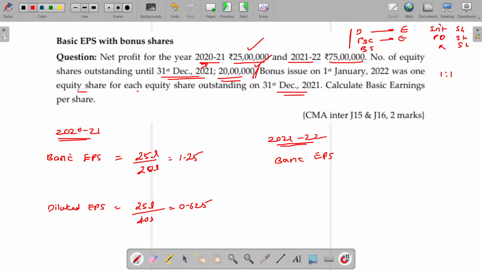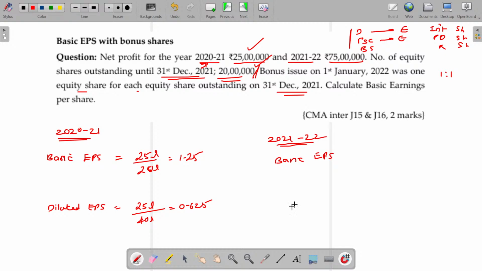This year I offer you 1.25 EPS, but don't expect the next year we offer the same, only 0.625, because we are offering a dividend, meaning bonus shares. Because of the bonus shares, the denominator will increase next year, so don't expect the same EPS next year. Okay, I am giving the warning.